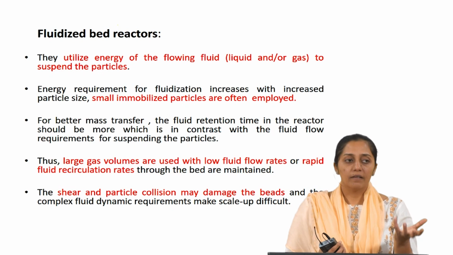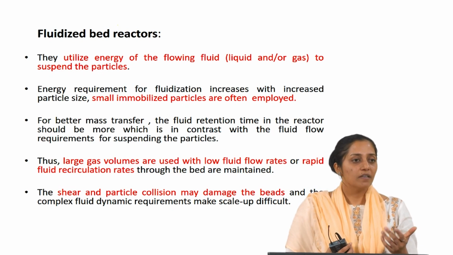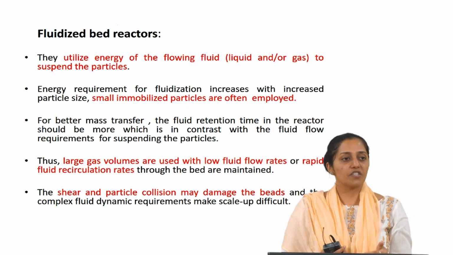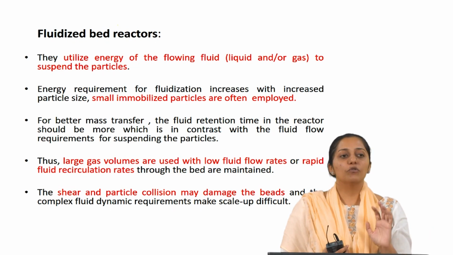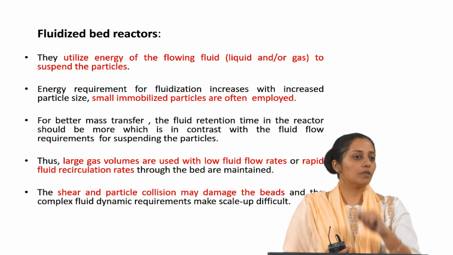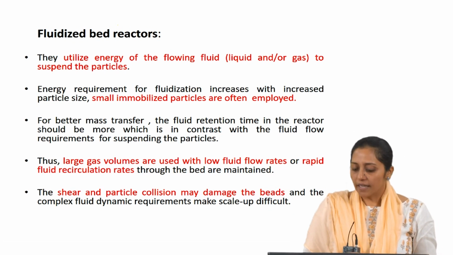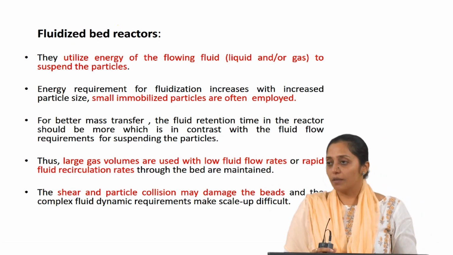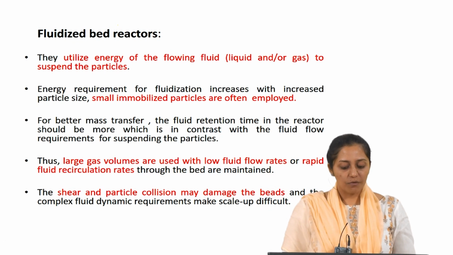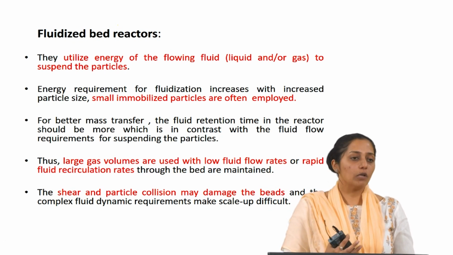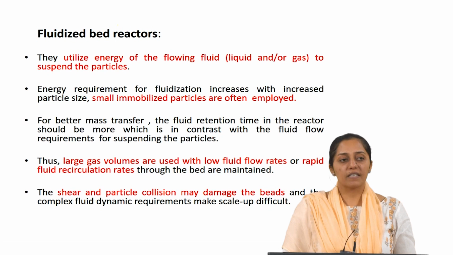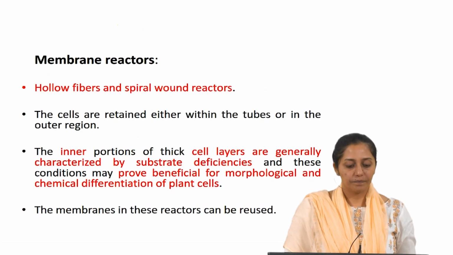So high gas flow rates are used so as to create recirculation currents and thereby improve the retention time before the fluid moves out. The shear and the particle collision may damage the beads, and the complex fluid dynamic requirements make scale up difficult.